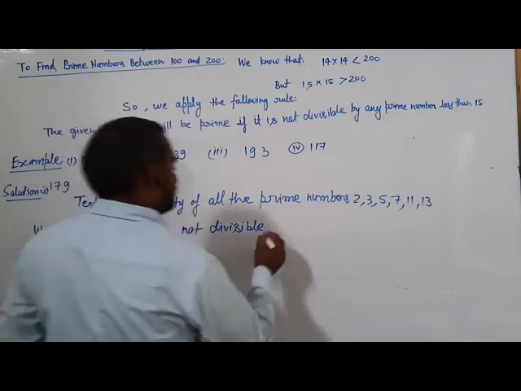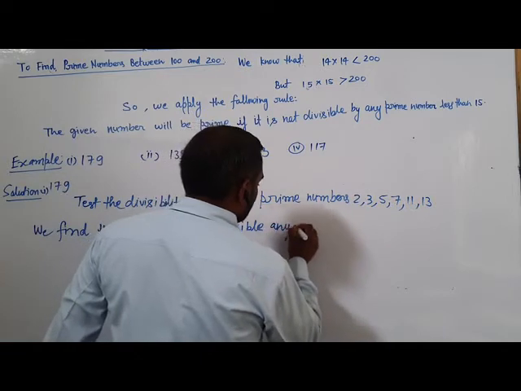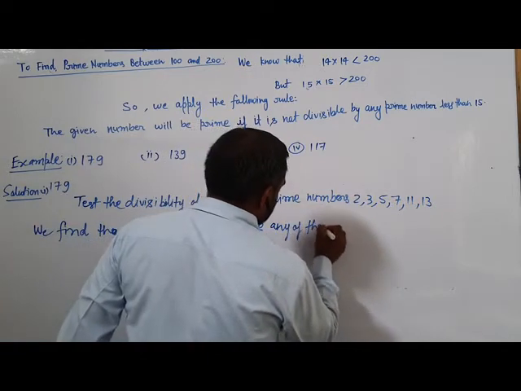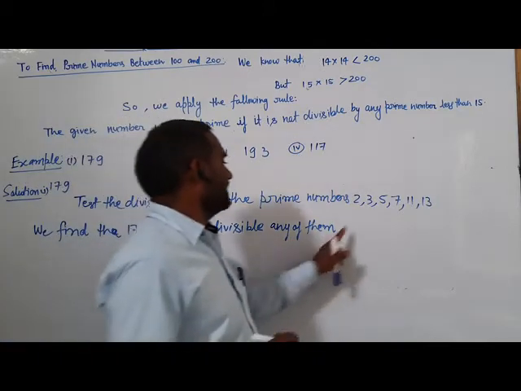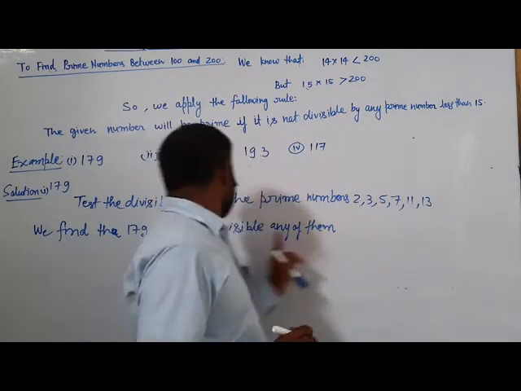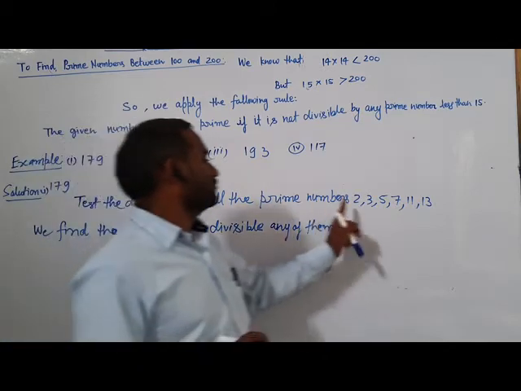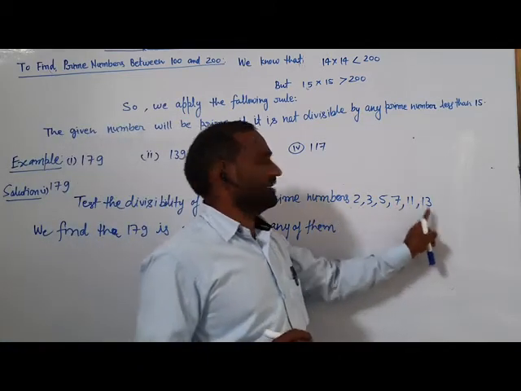Here 179 is not divisible by 2, 3, 5, 7, 11, 13.